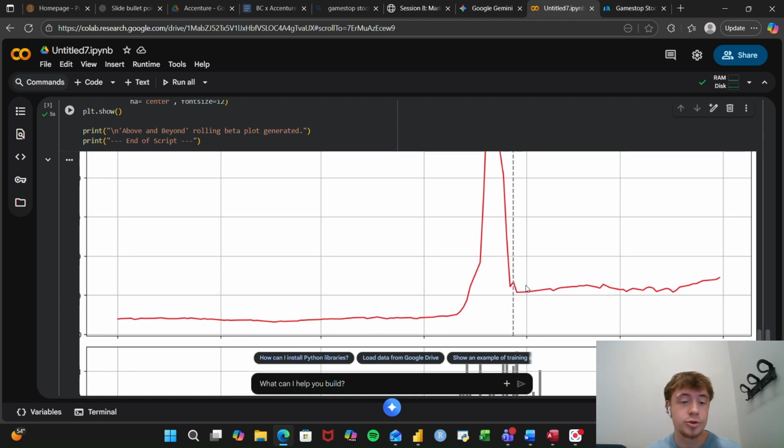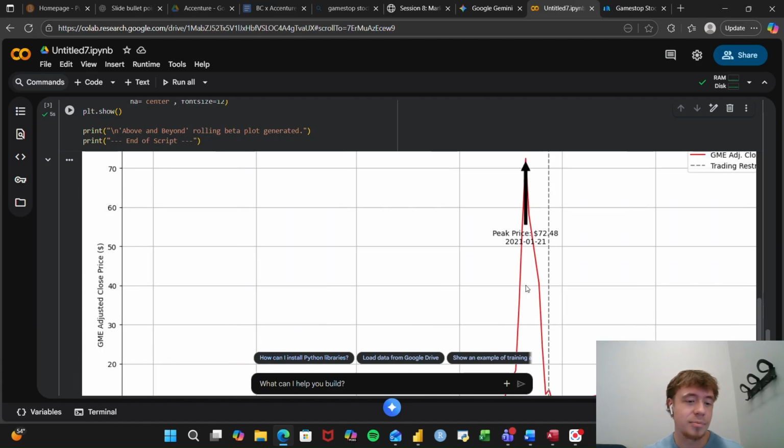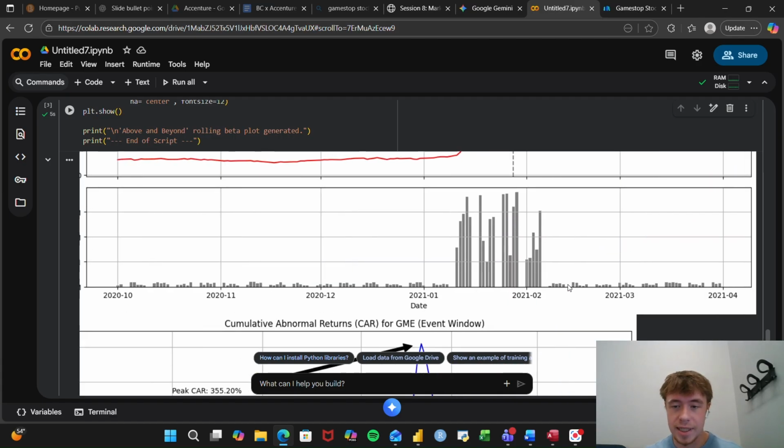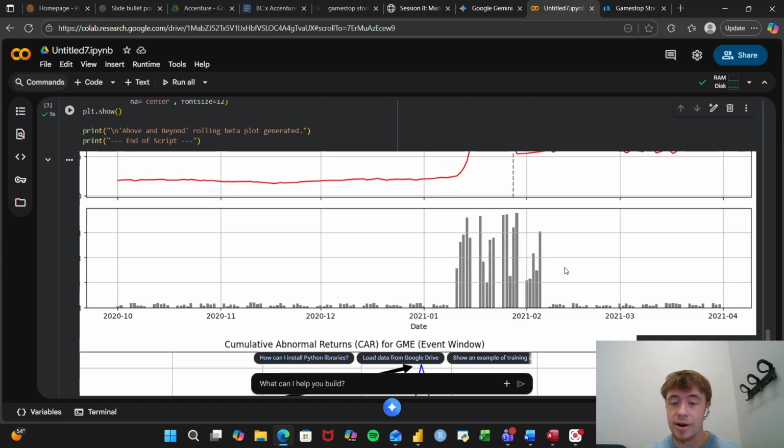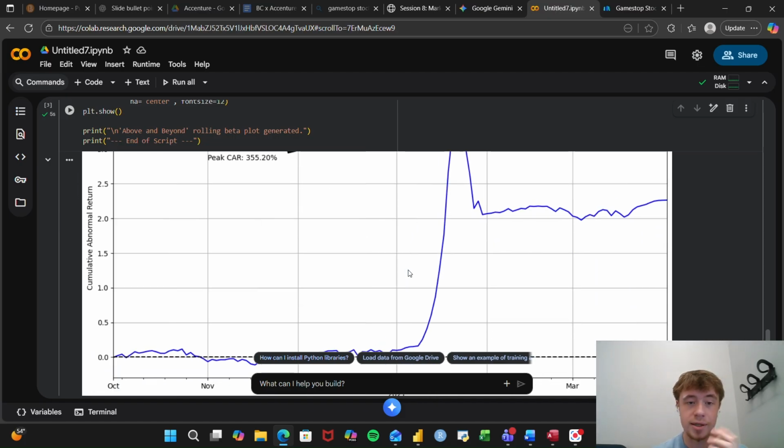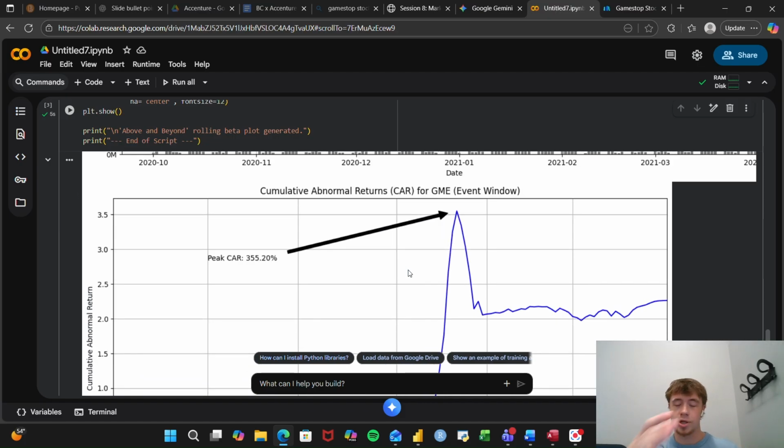So this is all due to this subreddit buying this stock and figuring out that they could manipulate the market. You can see here the volume is very vast between January and February. So scrolling down a little more, this is what we just calculated, or we're talking about, the abnormal returns.